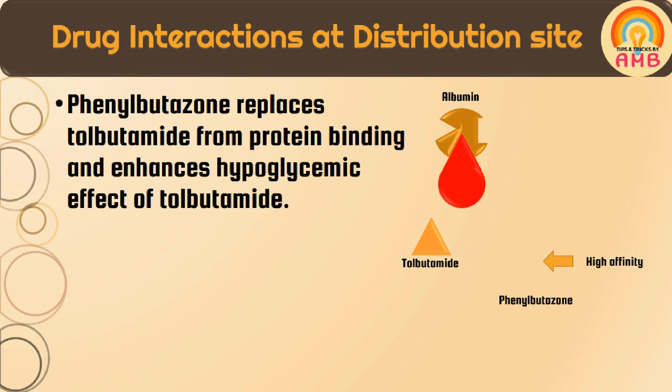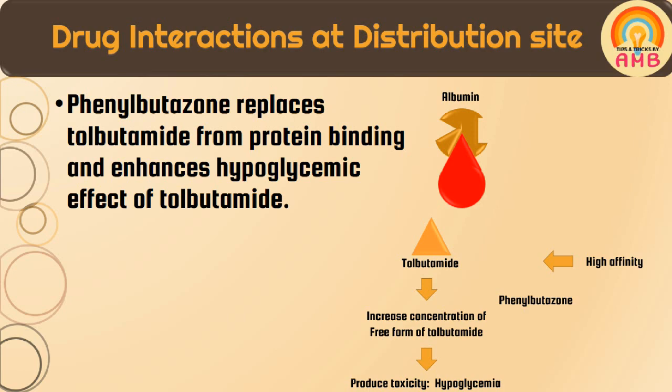If phenylbutazone is given to a patient who is on tolbutamide therapy, as phenylbutazone has greater affinity to bind with plasma albumin, it displaces tolbutamide from the binding site, and because of that the concentration of free tolbutamide in blood is going to increase, which leads to hypoglycemia. So this is the interaction which is taking place at the distribution site.